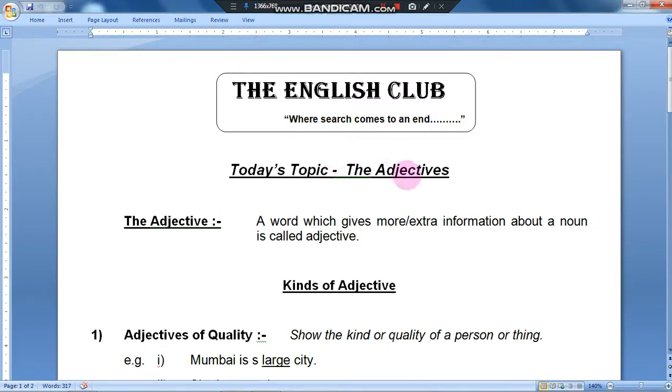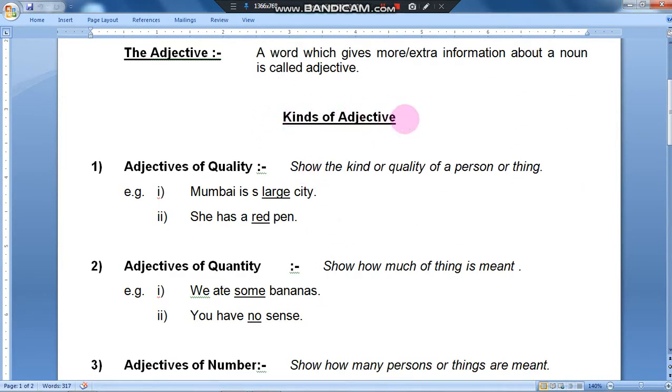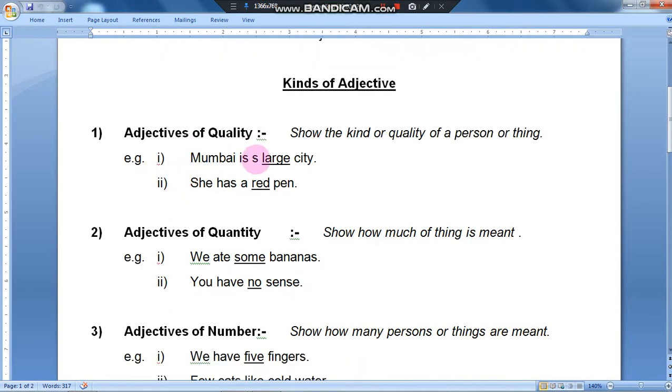In the previous topic we learned about adverbs. Today we will learn about adjectives. What is an adjective? A word which gives more or extra information about a noun is called an adjective. Adjective means extra information about a noun. Now we have various kinds of adjectives. We'll just go through them.